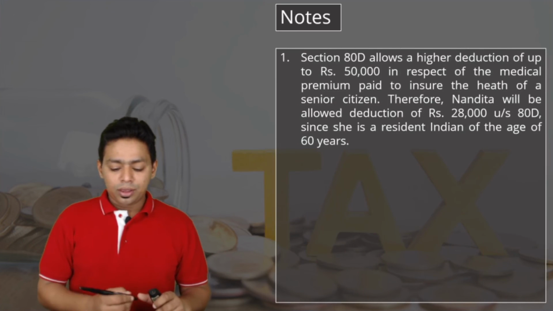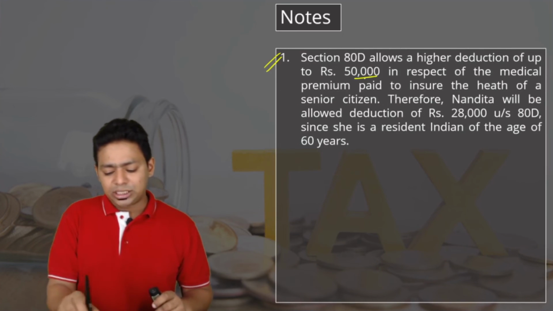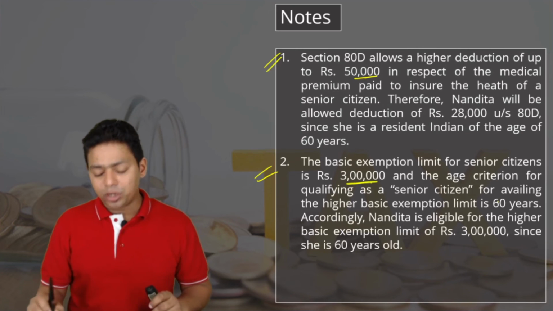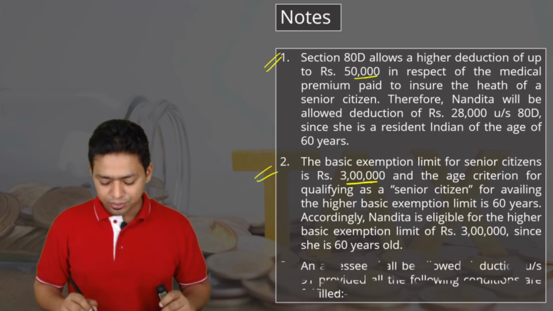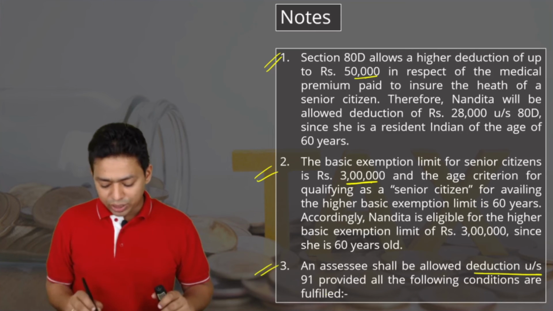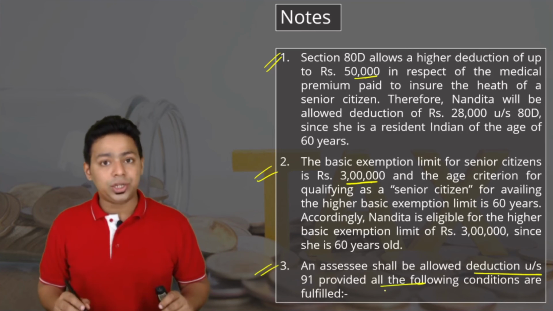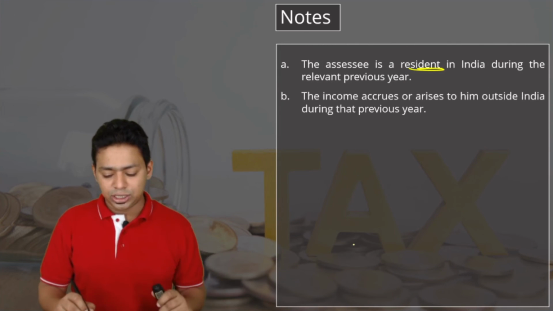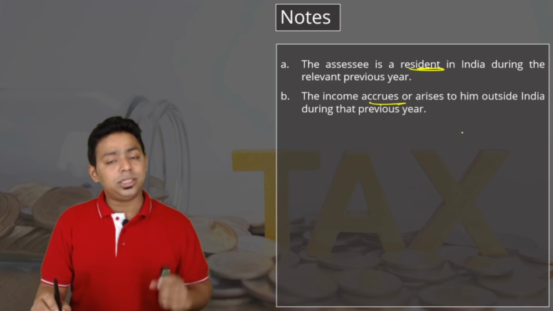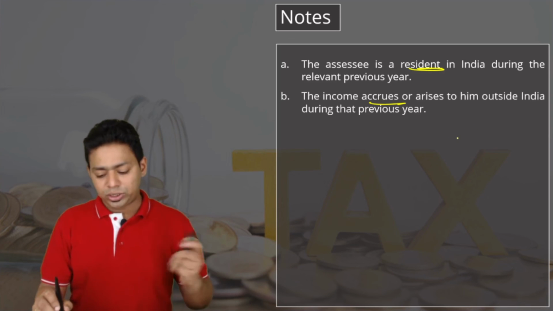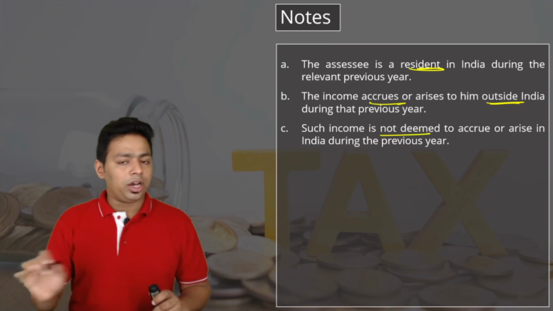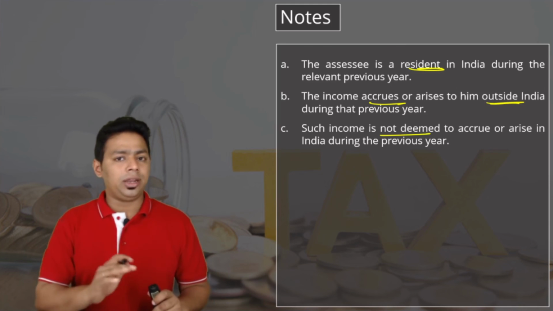Okay. Some notes. 80D, you know that maximum deduction is 50,000. The basic exemption limit for resident senior citizen is 3 lakh rupees. The assessee shall be allowed deduction under 91 provided all the conditions are satisfied. What were the conditions? The assessee is a resident in India. Yes, she is a resident in India. Income accrues or arises to him or her outside India. Yes, sir, outside India. Such income is not deemed to accrue or arise in India. Yes, sir, that was not Indian income in any sense.